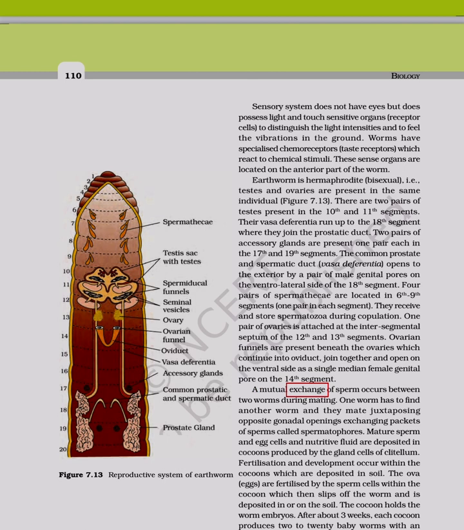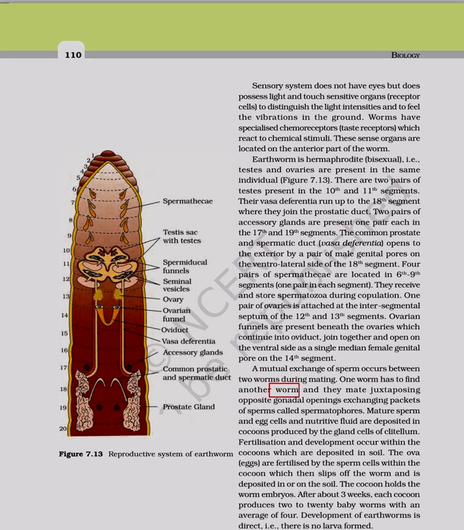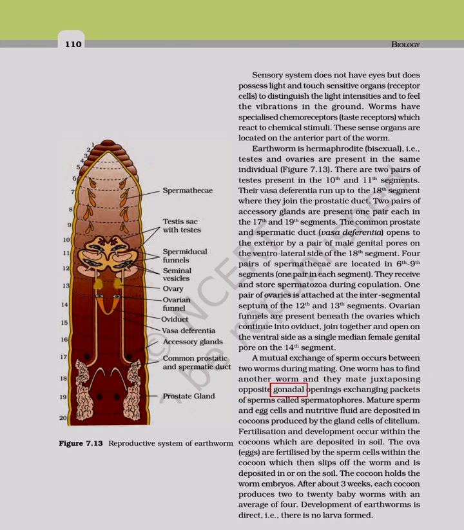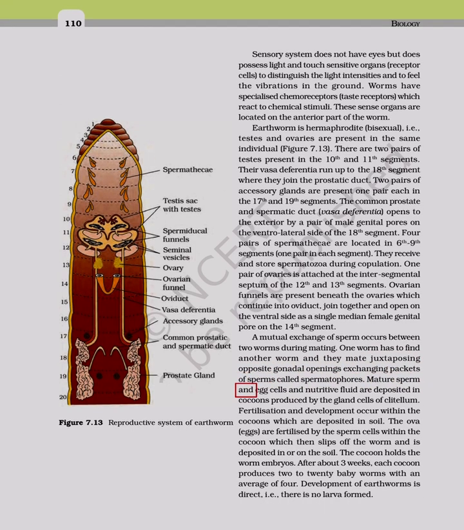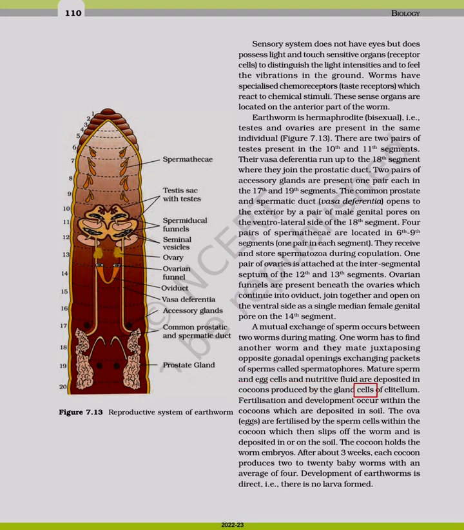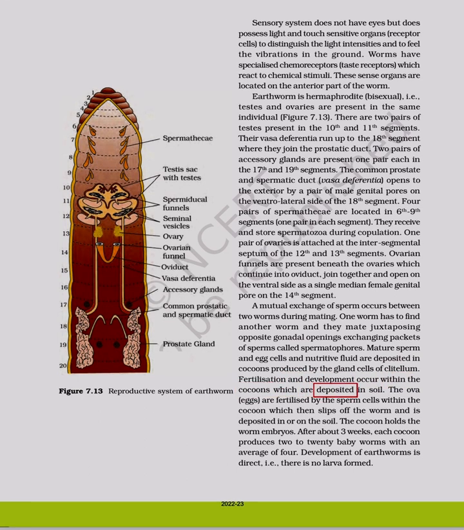A mutual exchange of sperm occurs between two worms during mating. One worm has to find another worm and they mate, juxtaposing opposite gonadal openings, exchanging packets of sperms called spermatophores. Mature sperm and egg cells and nutritive fluid are deposited in cocoons produced by the gland cells of clitellum. Fertilization and development occur within the cocoons which are deposited in soil.